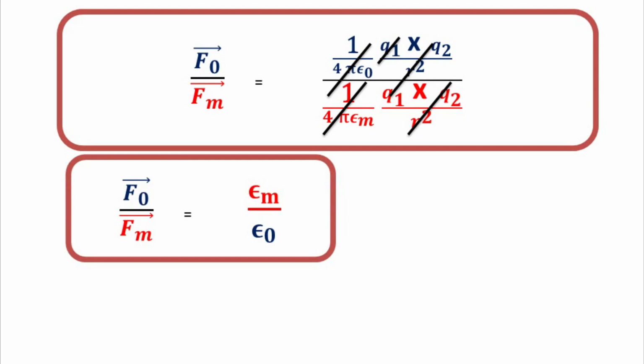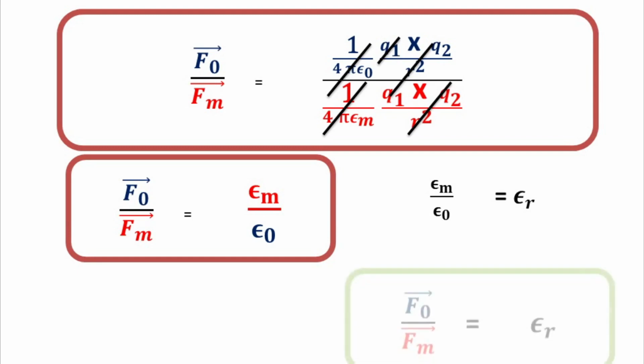force in air divided by force in medium is equal to permittivity of medium divided by permittivity of air. Now what is permittivity of medium divided by permittivity of air? That is relative permittivity.